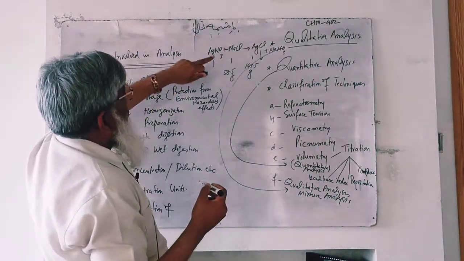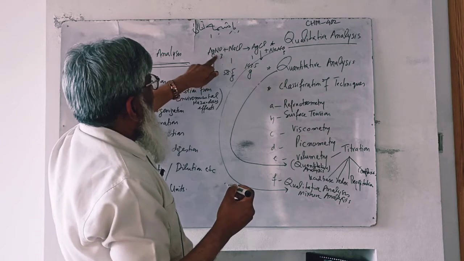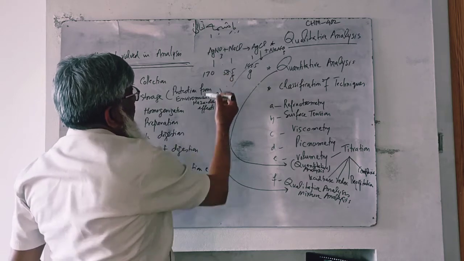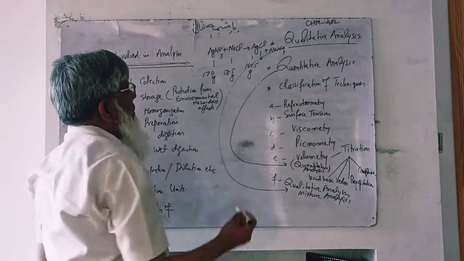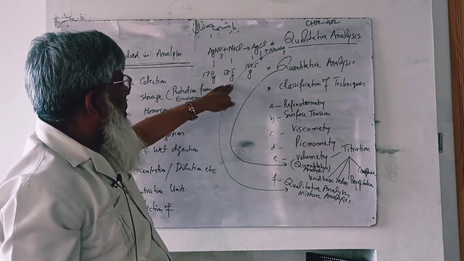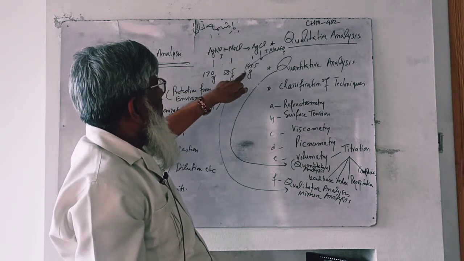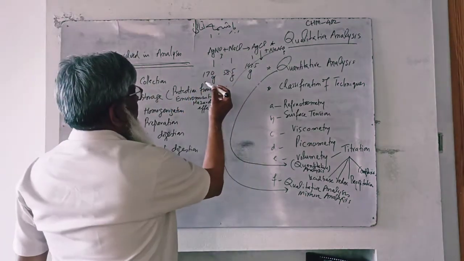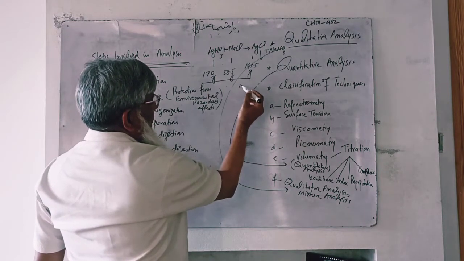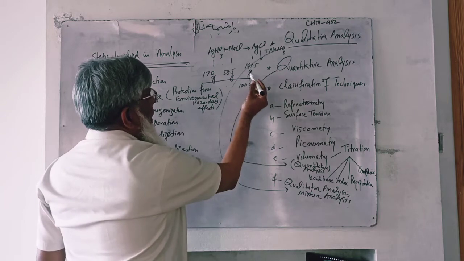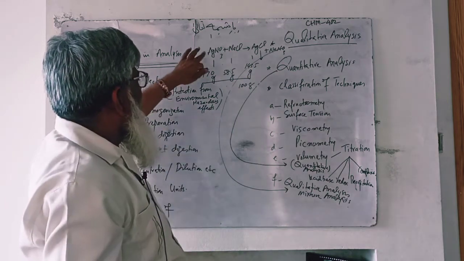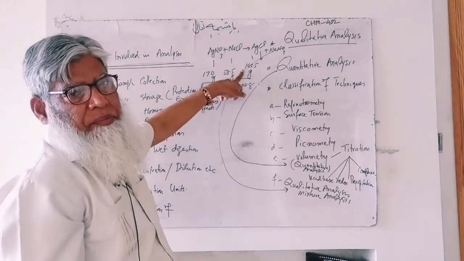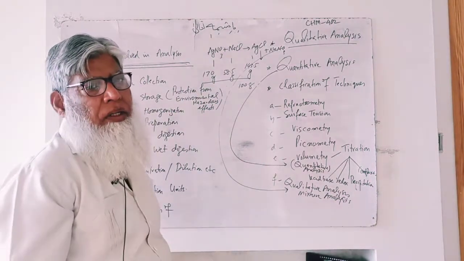So in this way, 48 plus 14 is 62, 170. So it is very simple. 170 grams of silver nitrate reacts with 58 grams of sodium chloride and 143 grams of silver chloride is produced. This can be found out. For example, if we say 100 grams of silver chloride, how much silver nitrate is required to produce 100 grams of silver chloride? By stoichiometry it can be calculated and determined.